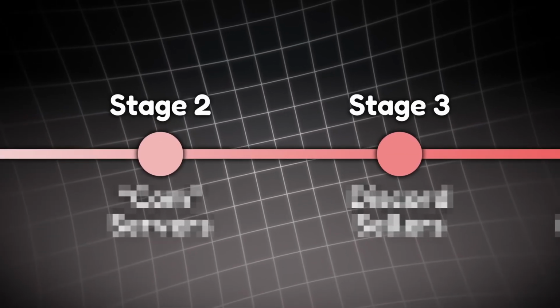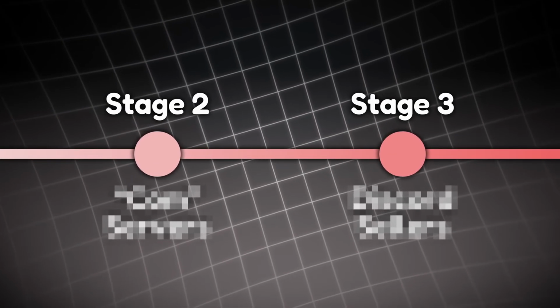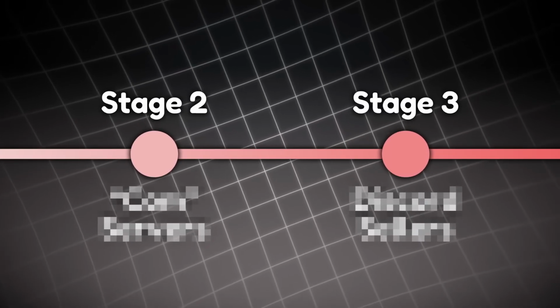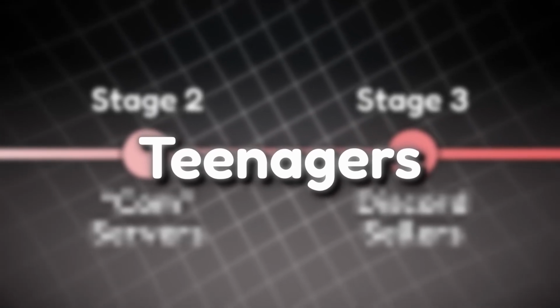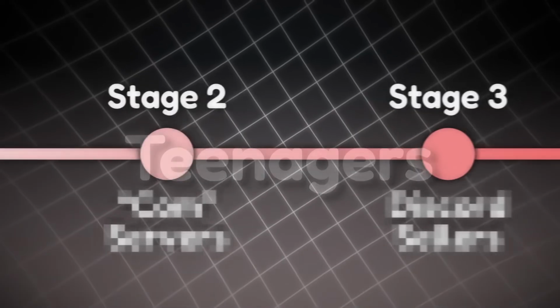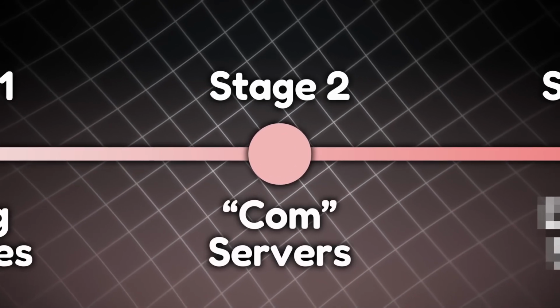In fact, these next two stages that I'm going to talk about on the timeline aren't due to predators. These problems are escalated because of teenagers themselves. Teenagers have made the problem worse. And that's where I get to stage 2, comm servers.